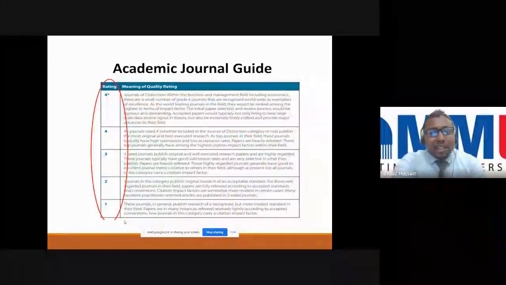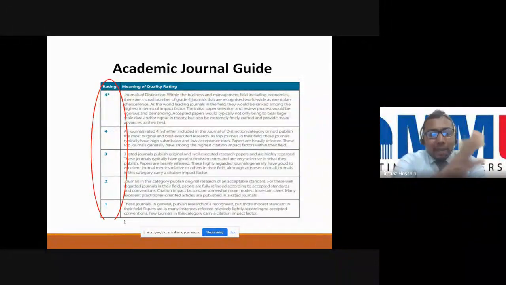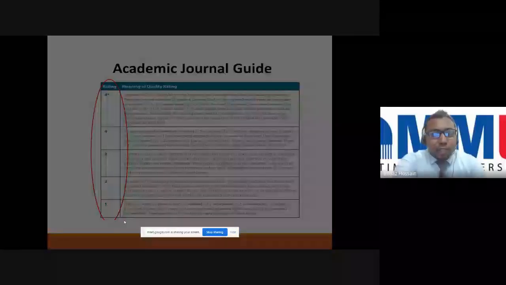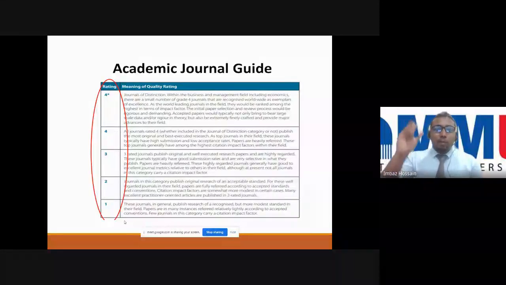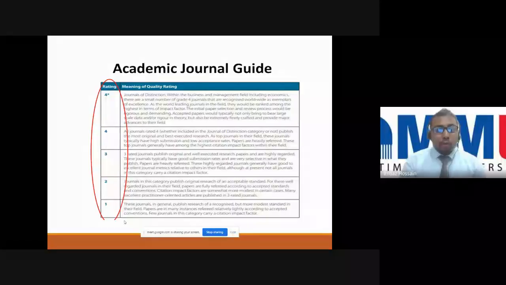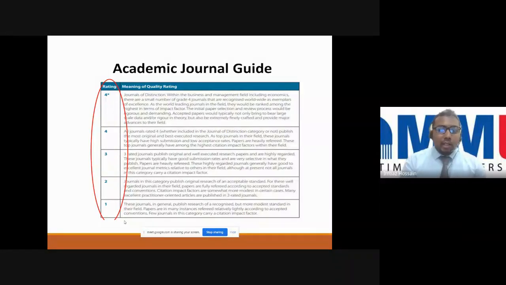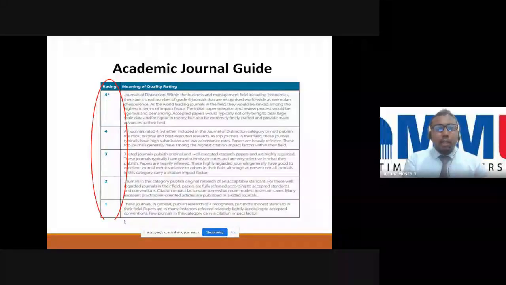If you publish articles in ABS, that means you are someone special. In the ABS academic journal list, they have some ratings: 4 star, 4, 3, 2 and 1. 4 star is the top level, journals of distinction. 4 is good, the best journals. 3 is a little bit lower. So you have to target which star you are getting.